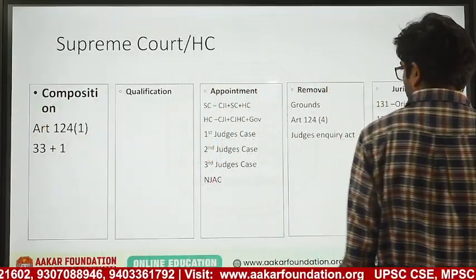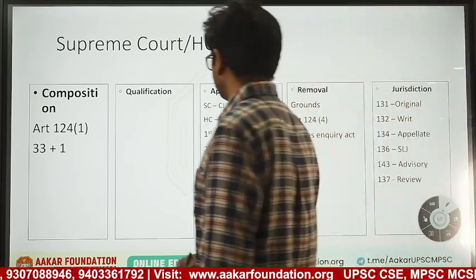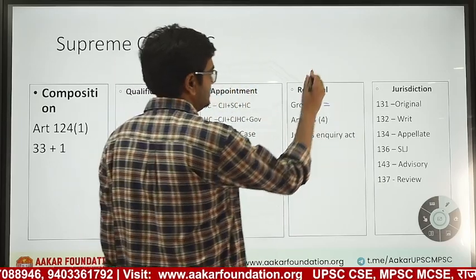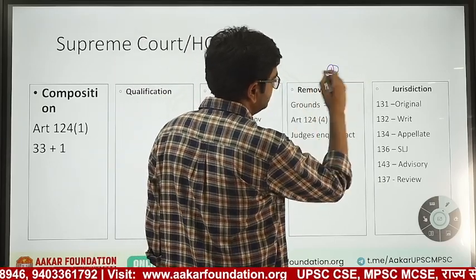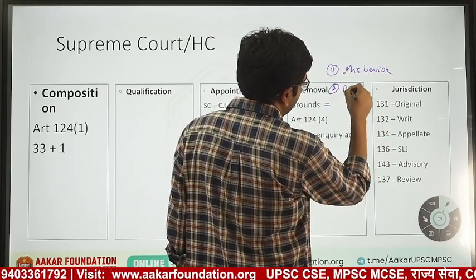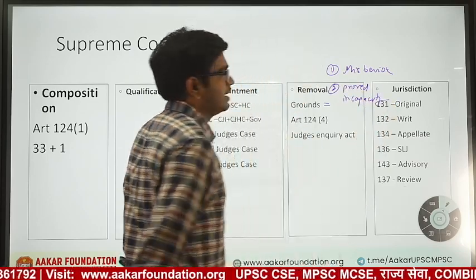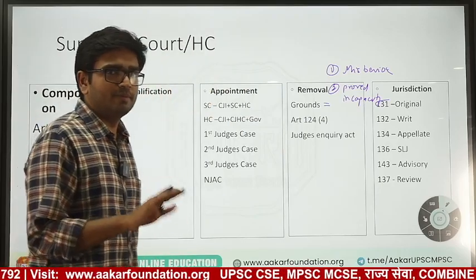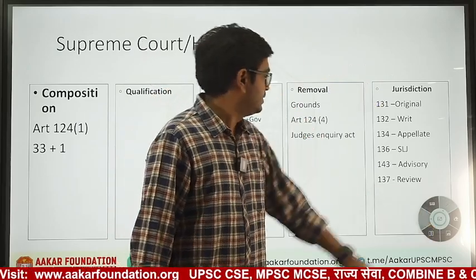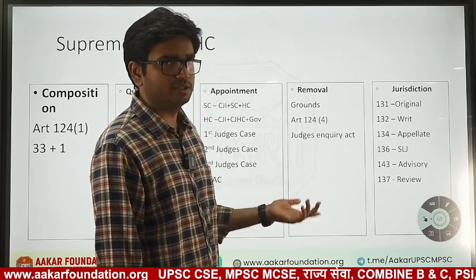Now let's come to removal of judges. Appointment is done, qualification is done, and composition is done. Removal of judges. The Constitution mentions 2 grounds of removal. First ground is misbehavior and proved incapacity. Misbehavior and incapacity. We do not know what is meant by misbehavior or incapacity. It is not given in the Constitution. The Constitution just mentions the 2 terms. That's it. And Article 124(4) is the removal procedure given in the Constitution.